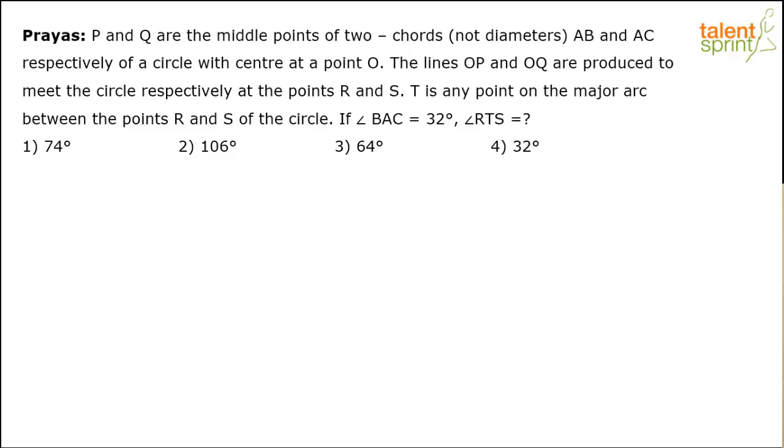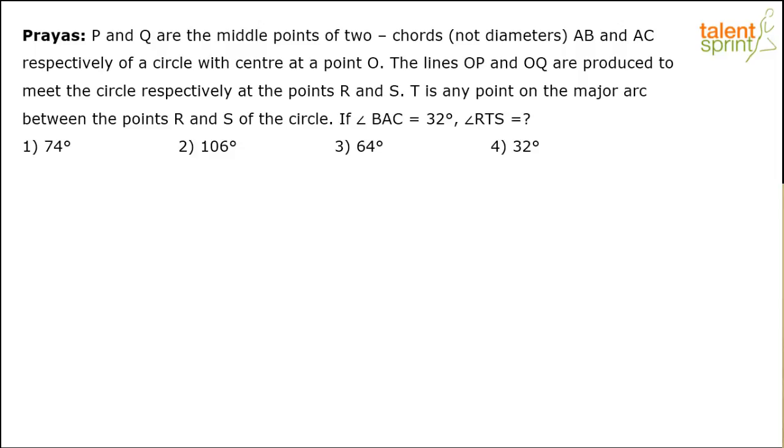Ayushu Tripathi says, where are the R and S points? Well, see, it says the lines OP and OQ are produced to meet the circle respectively at the points R and S. So when you produce the line OP, it meets the circle at the point R. When you produce the line OQ, it meets the circle at the point S. And I've got the first response here from Puneet, who says it should be 32, option 4. Waiting for a few more responses.